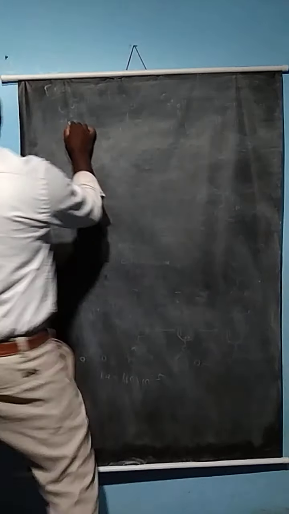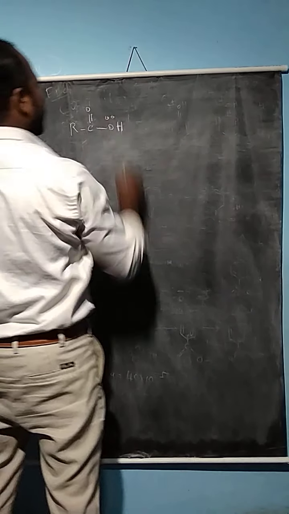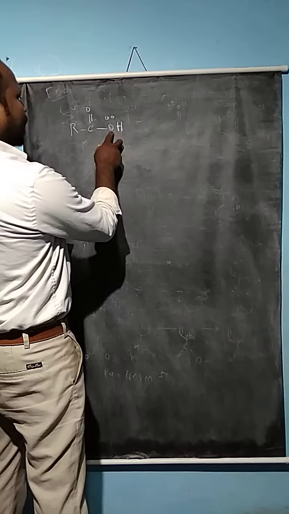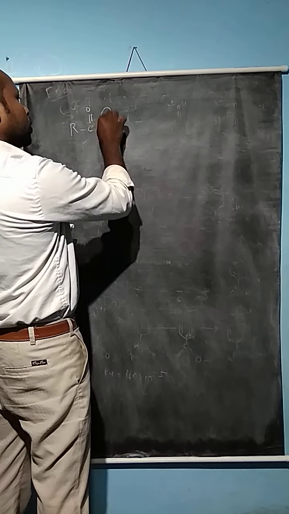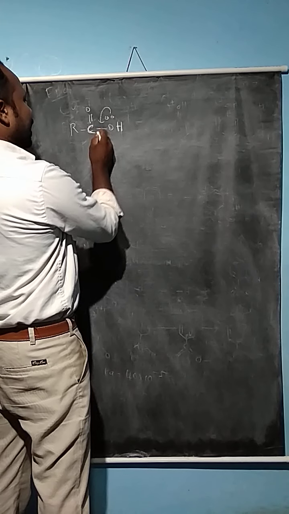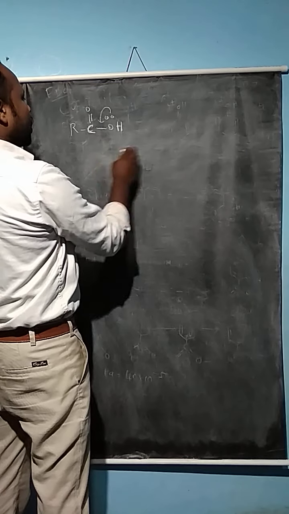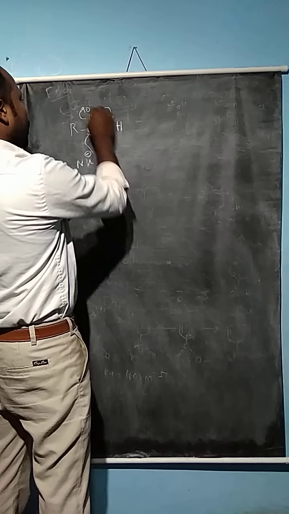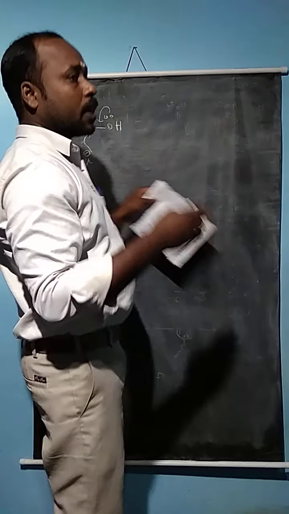Here, RCOOH, or C double bond OH, the reaction is much less prone to take place, because the oxygen can give a lone pair of electrons, or unshared pair of electrons, to this compound. So the positive charge of carbon is stabilized by the electron donation from the oxygen atom. So the nucleophile cannot attack these positions easily, compared with the aliphatic carboxylic acid, and compared with other carbonyl compounds like aldehyde and ketone.